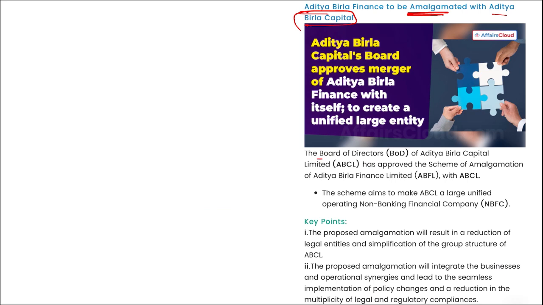I repeat, the board of directors of Aditya Birla Capital Limited has approved the scheme of amalgamation of Aditya Birla Finance Limited with Aditya Birla Capital Limited. The scheme aims to make Aditya Birla Capital Limited a large, unified, operating non-banking financial company, NBFC.